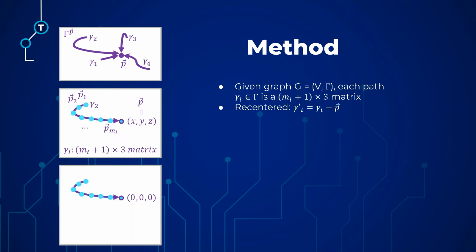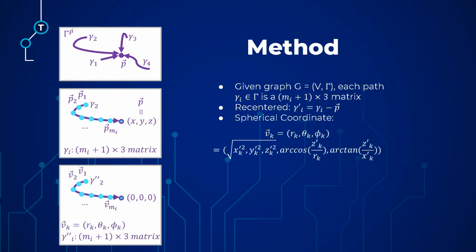What we would do next is to recenter gamma i to gamma i prime by subtracting P. So now the destination point P would be the origin (0, 0, 0). And we can do a spherical coordinate transformation to see how far other coordinates are from the origin, or from the destination site. The coordinates refer to the radius and the two angles. It is worth pointing out that the transformed gamma i double prime is still an (m_i + 1) times 3 matrix.